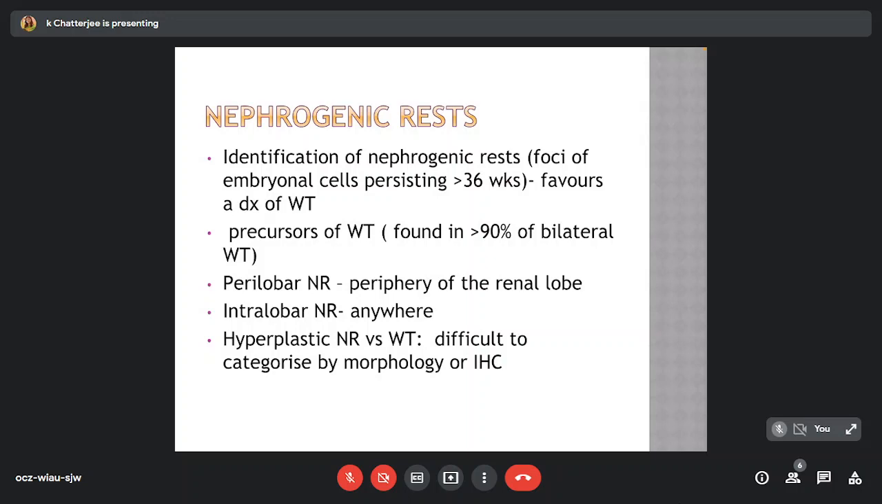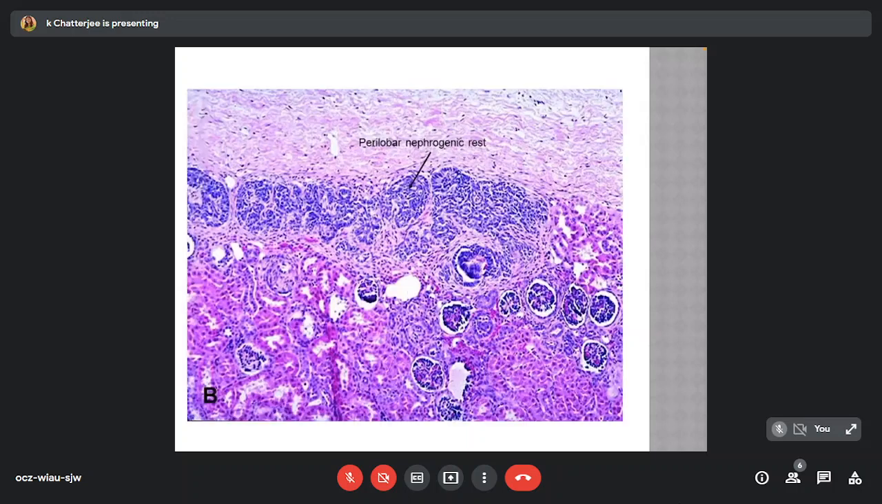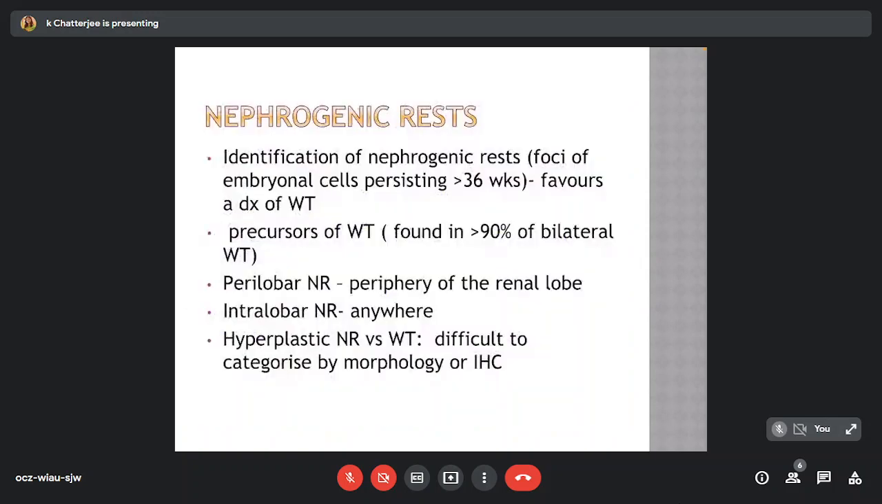These may be perilobar. Here we can see the accumulation of the perilobar nephrogenic rests located at the periphery of the renal lobe, or this may be intralobar. The caveat: it is difficult to differentiate hyperplastic nephrogenic rests from Wilms tumor even by immunohistochemistry.